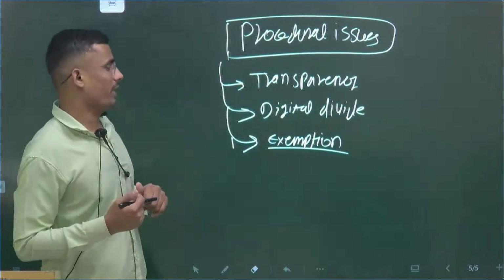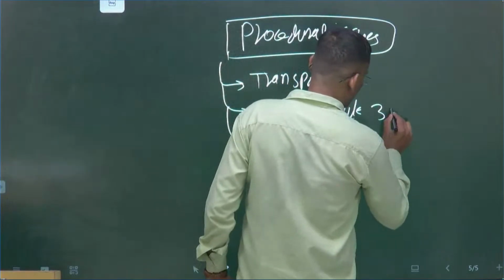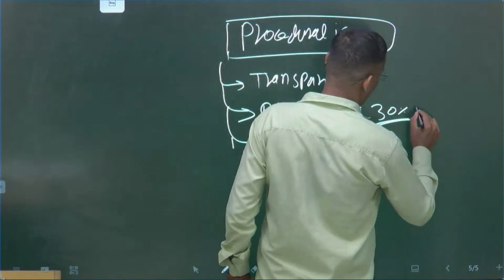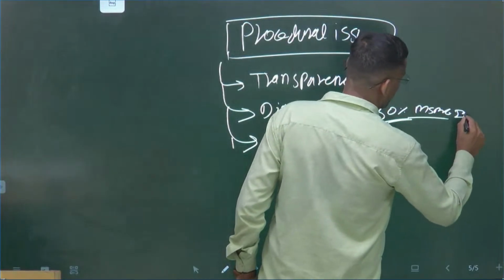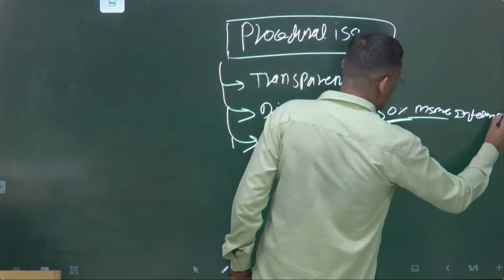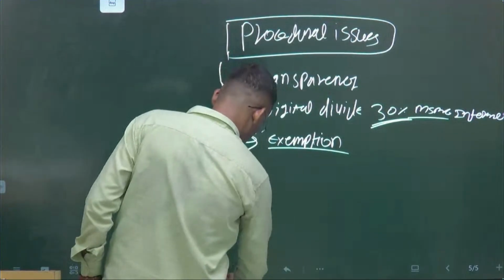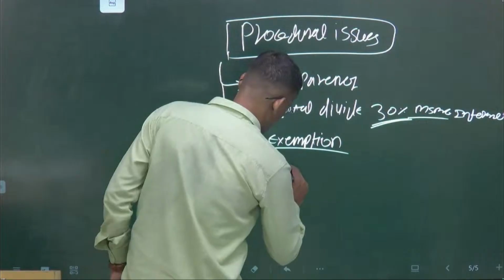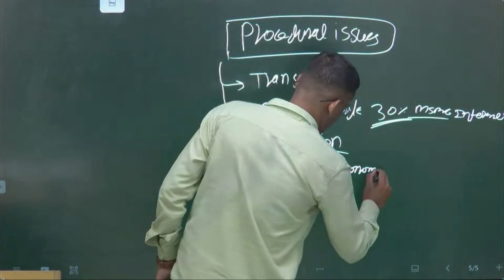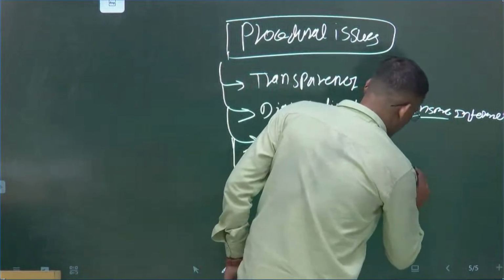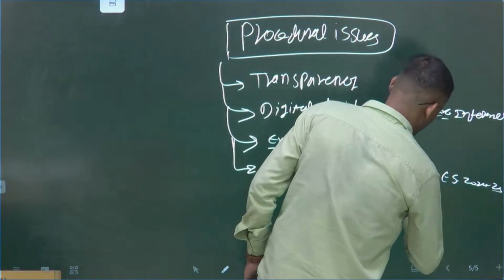Most important, the digital divide. As I mentioned earlier, 30% of India's MSMEs lack internet connectivity. Here you can mention the informal nature of the economy, 81% according to the Economic Survey 2024-25.